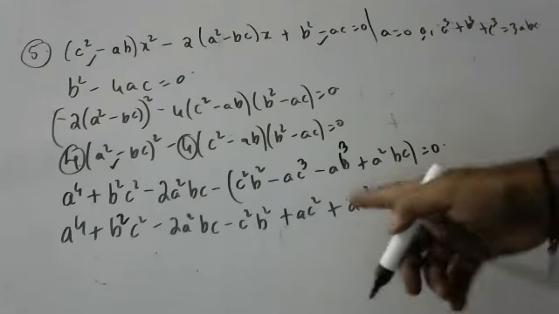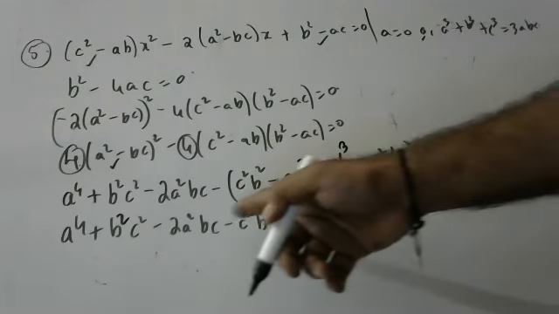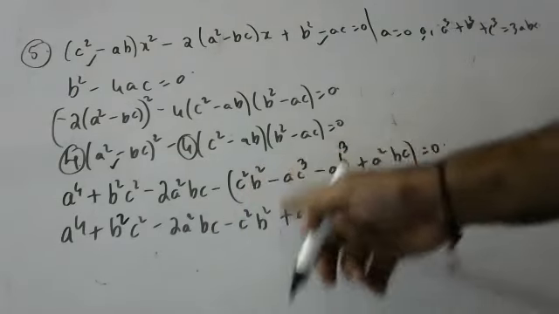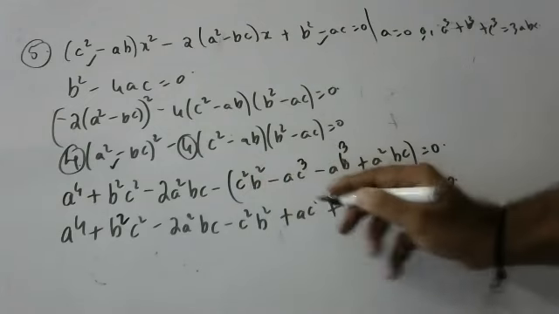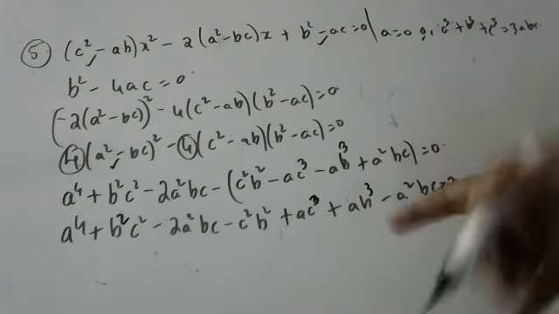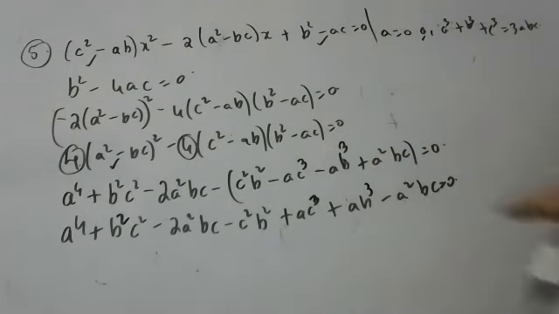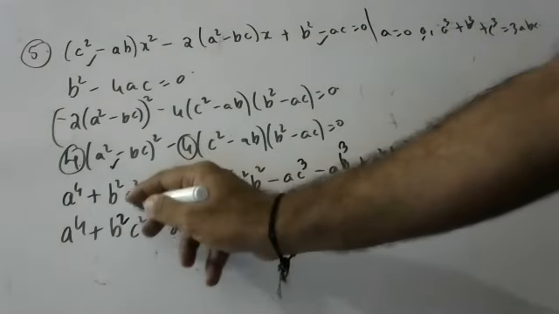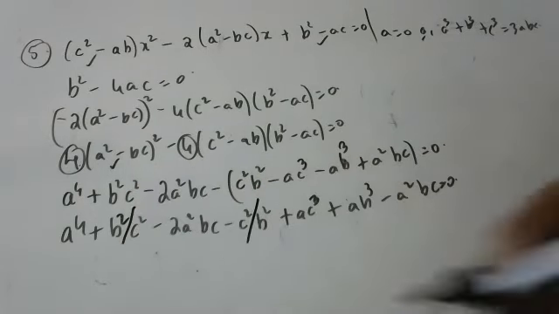Now I open, okay, minus, so which you have to change? This is c square, this is ac plus ac cube, children. And this is cube, children, and minus a square. Anything should be cancelled, children? b square, c square cancel, sir. Which one? This one. b square, c square, this one gets cancelled, children.